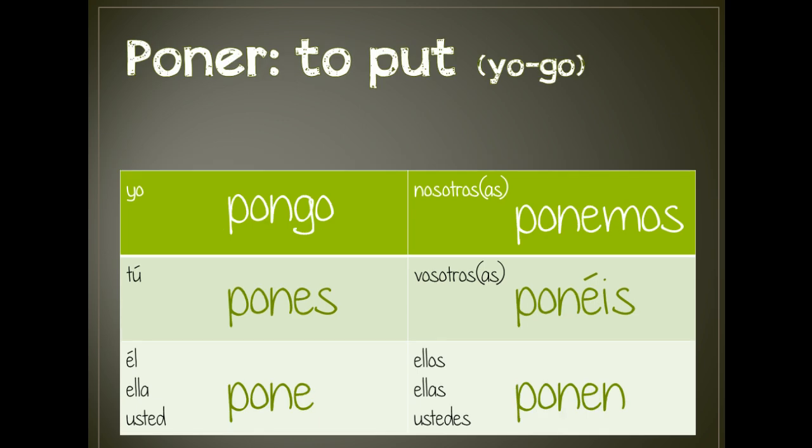The next verb, poner, this means to put. It can also sometimes mean to set, as in the case of poner la mesa, which is to set the table. This is a yogo. Again, the yo form ends in go. The only irregular form is the yo form. The rest take the regular ER endings. So we have yo pongo, tú pones, él y usted pone, nosotros ponemos, vosotros ponéis, and ellos, ellas, ustedes ponen.